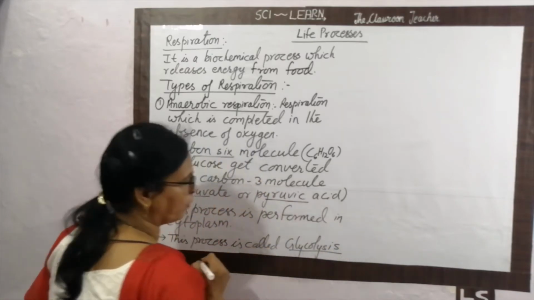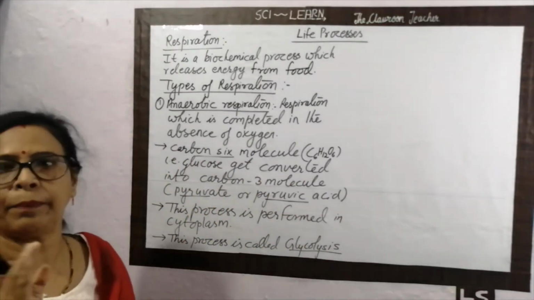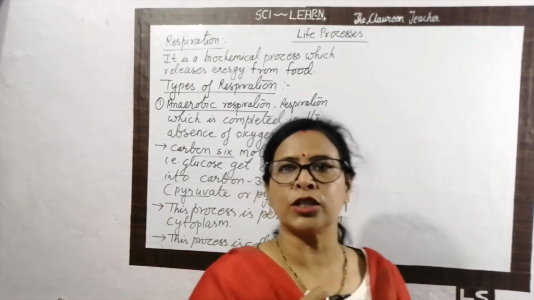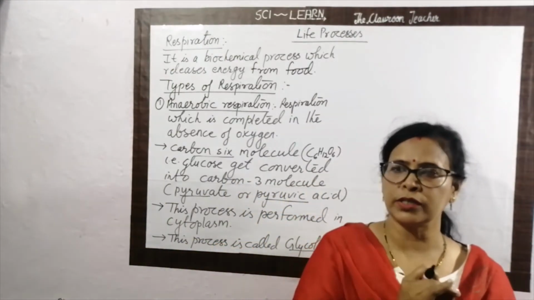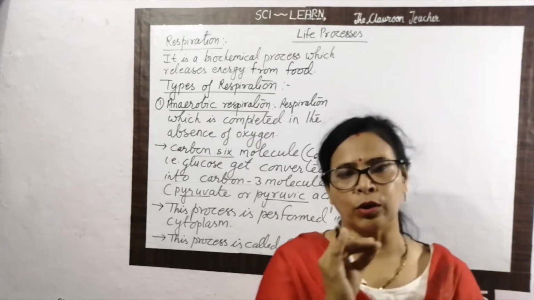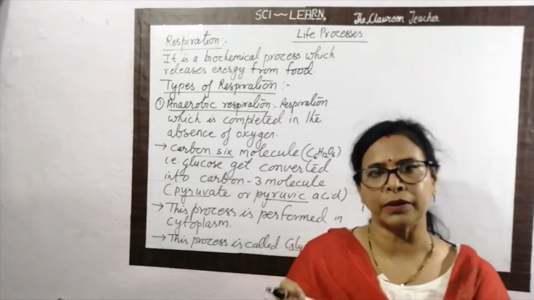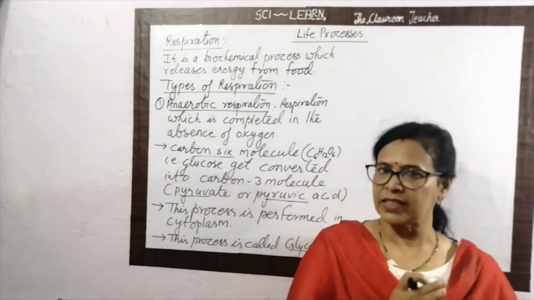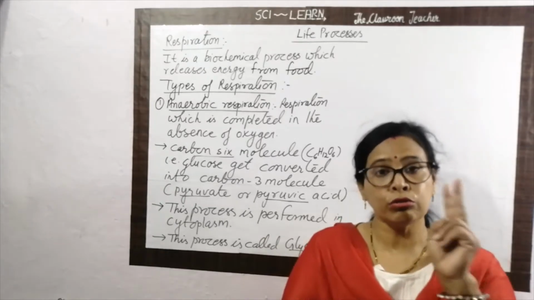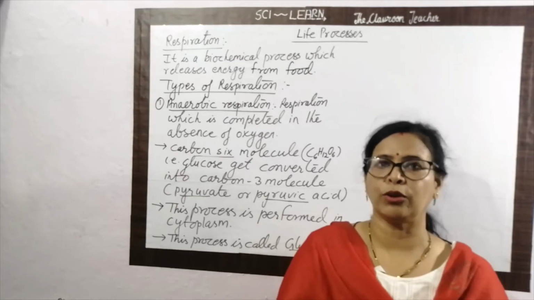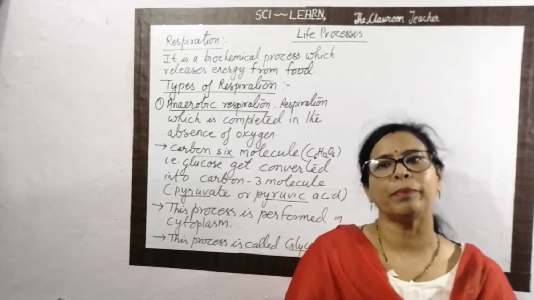Okay, you have to remember this word, glycolysis. So what happened here? The first process that is going on is completed in the cytoplasm, and as a result of this process, the carbon 6 molecule that we call glucose gets converted into carbon 3 molecules. Carbon 6's half is 3. It means the carbon 6 molecule gets converted into 2 carbon 3 molecules that we call pyruvic acid or pyruvate.